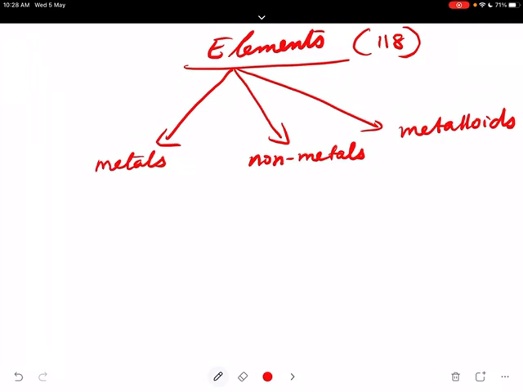Although nearly 118 elements are known, the universe is made up of mainly two. What are they? That is 92% hydrogen and 7% helium, and the rest all constitute 1%. Out of these known elements, 92 have been found in nature.